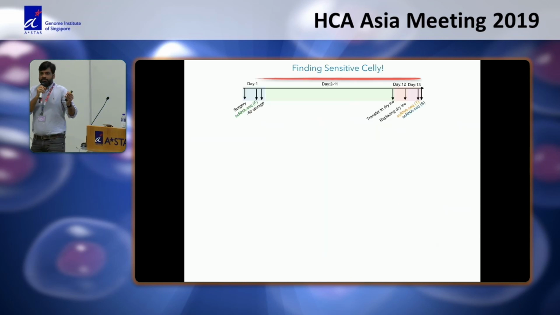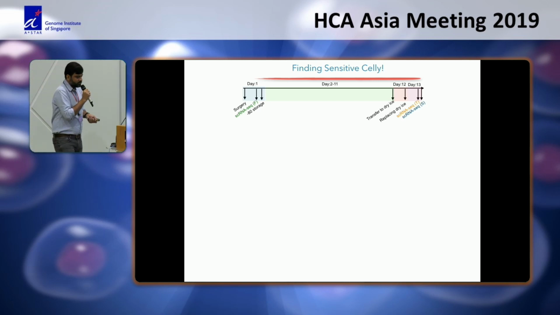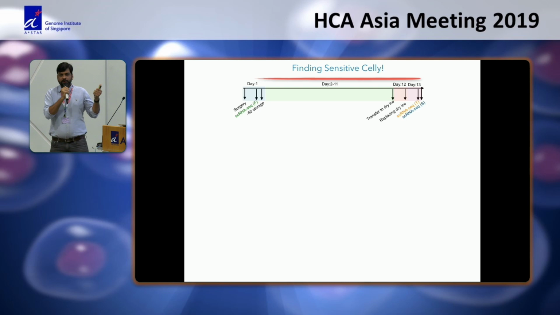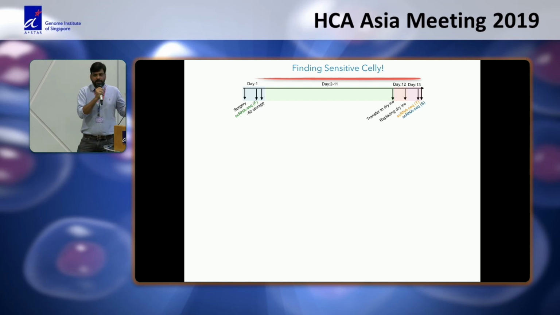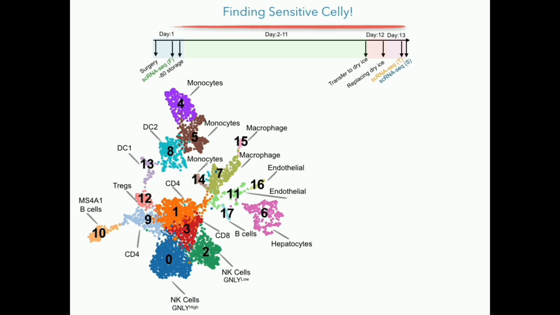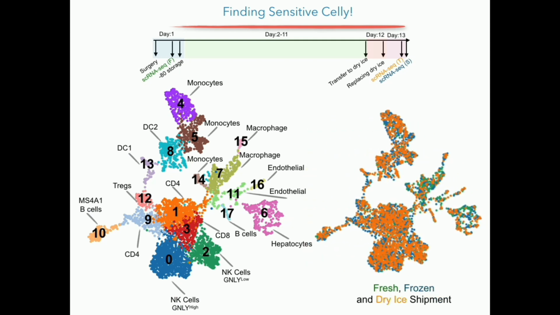Also, as I mentioned, because we are getting samples from multiple sites and samples come at different time points, we wanted to optimize the different freezing conditions. So in this case, we optimized how the sample will look at fresh, freezing, and in a simulated situation of dry shipment. So from the same sample, we are doing all these 3 profilings. And when we profile this and annotate all these cell types, we ask the question, which cell types are most affected by freezing?